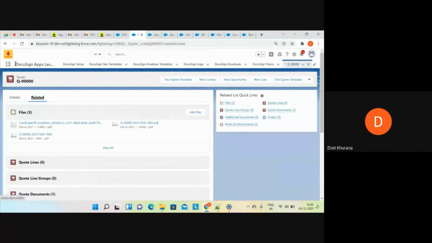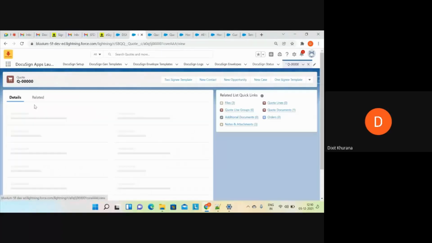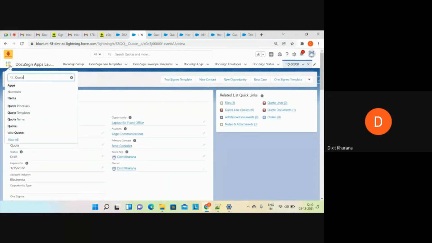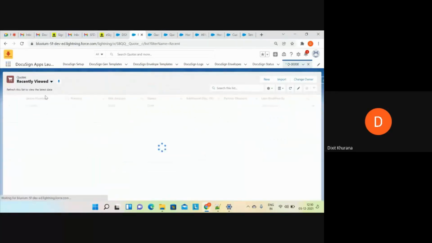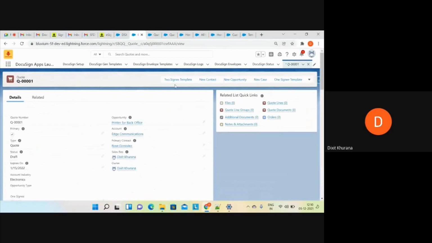What I'll do is I'll use another code. Sorry. Now you can see we have two buttons.